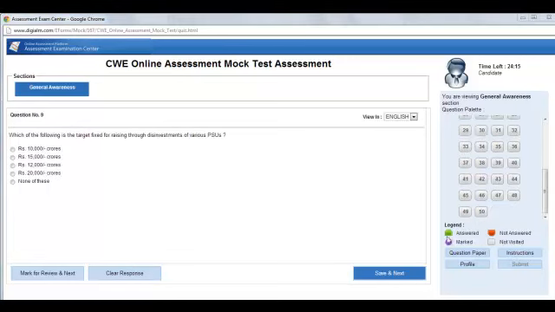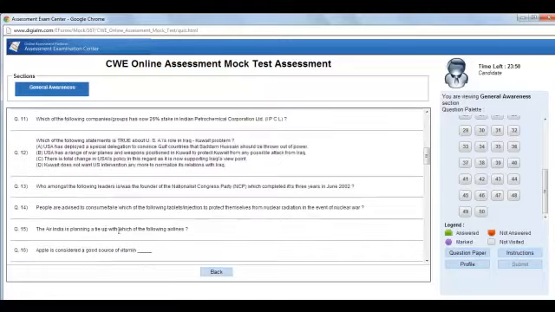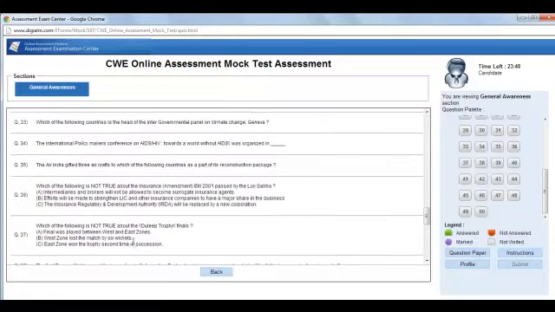Now in this panel, you see there are 4 buttons. The submit button is blurred because you haven't yet completed the paper. So let's say we click on the question paper. When you click on the question paper, the whole paper will come in front of you like this. Remember that the language we chose initially was English, so the whole paper is coming in English language. Right?